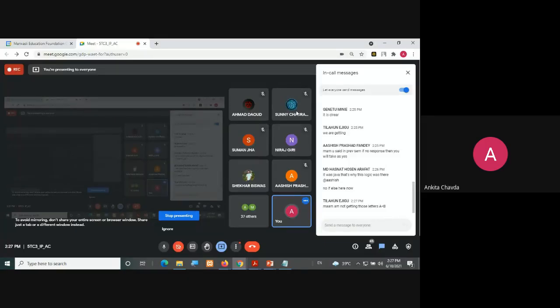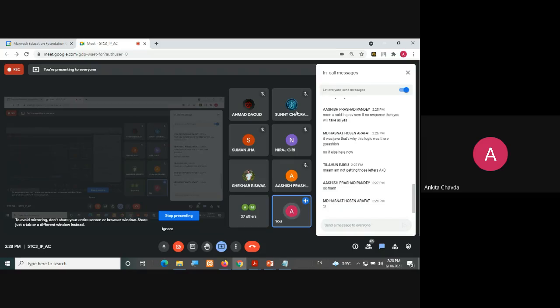Ma'am, you said in the previous semester that if there is no response, then you will take it as yes. Okay. It was Java, because you were getting each and everything, as it was a programming language. But this is a purely theoretical session, so I'm worried whether you are getting it or not. Every time I need to ask you. Those letters are still on, it's the 7th unit. So how will you get to know? You will not get to know. Yes, that is correct. No need to worry about those things.